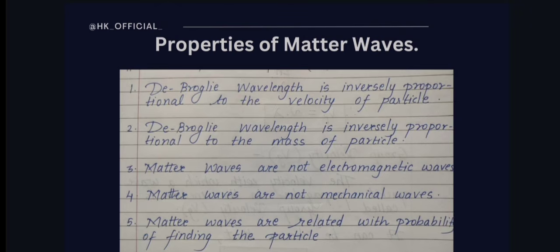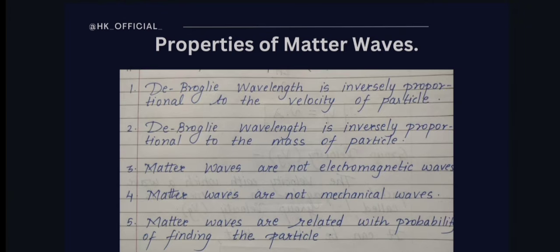Okay, you don't have to write their explanation and all. If you wrote these lines also, you can learn these lines if you are not getting the concept. Otherwise, if you are getting the concepts, the lines are in your mind only. So the very first, as we all know, it is inversely proportional to velocity, then inversely proportional to mass of particle, then these matter waves, or we can say de Broglie waves, are not electromagnetic waves.